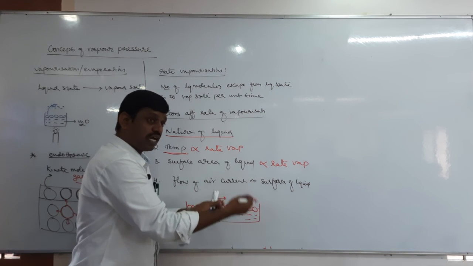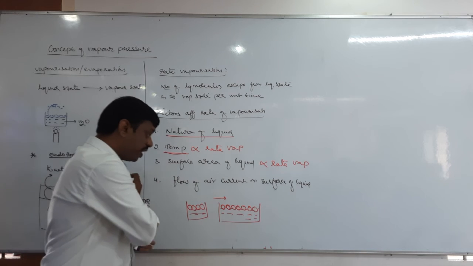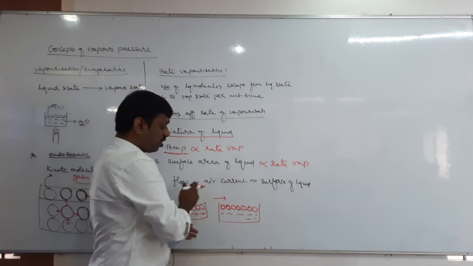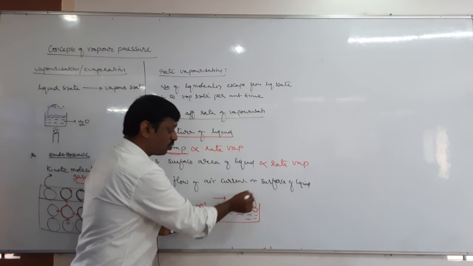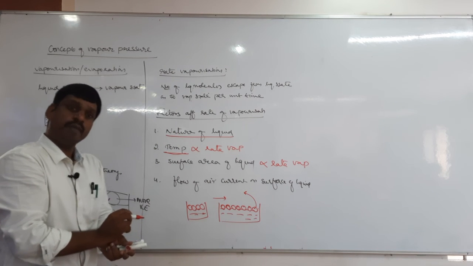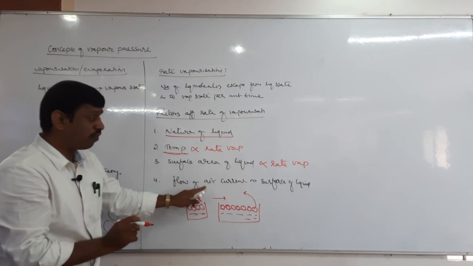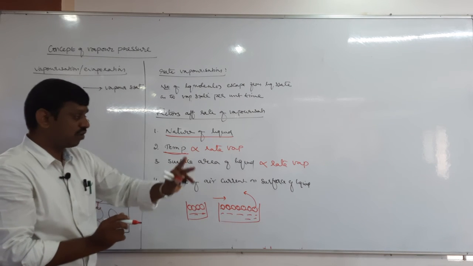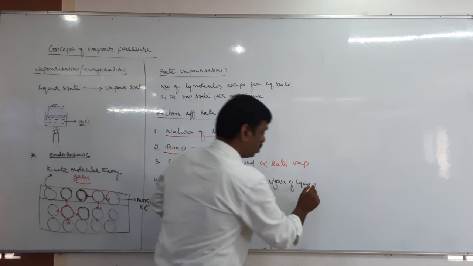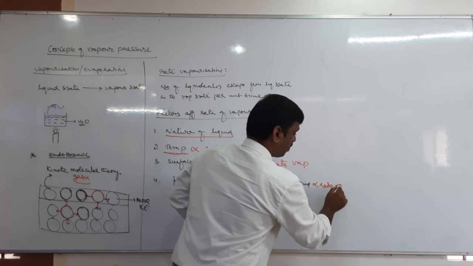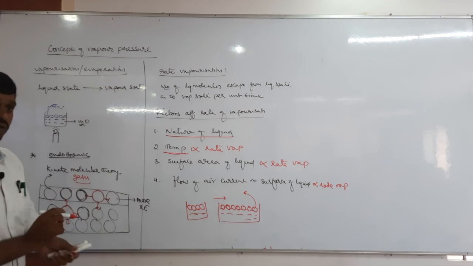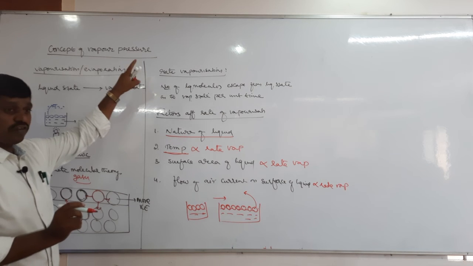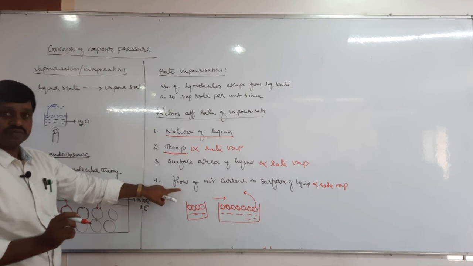Due to these weak forces, if air flows over the liquid, these molecules easily convert into vapor. So therefore, the flow of air current on the surface of the liquid is also directly proportional to rate of vaporization. Okay, so that is about what vaporization is, rate of vaporization, and these factors.